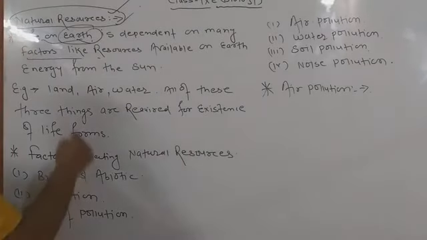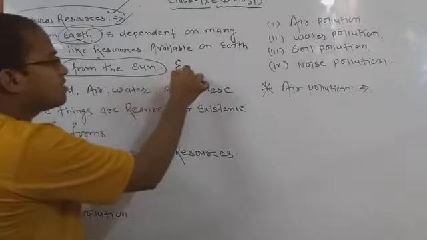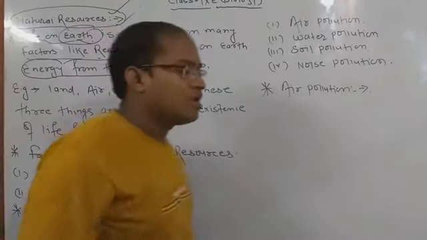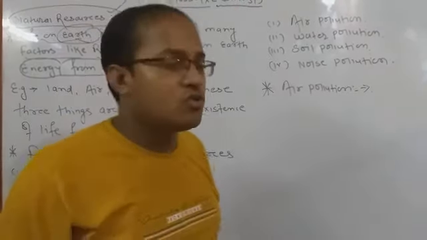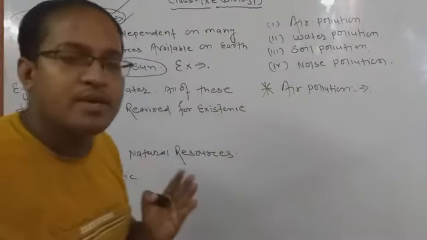So here natural resources are available on earth, such as energy from the sun. जैसे हम एक छोटा सा example लेते हैं, suppose we are taking an example. यहाँ पे देखते हैं कि जो हमारा solar energy है, आज पिछले के डेट में हम solar energy के use के बारे में नहीं जानते थे.